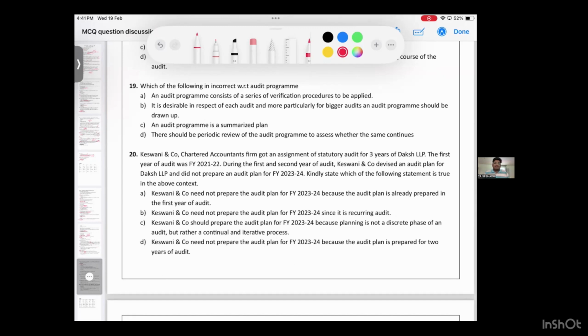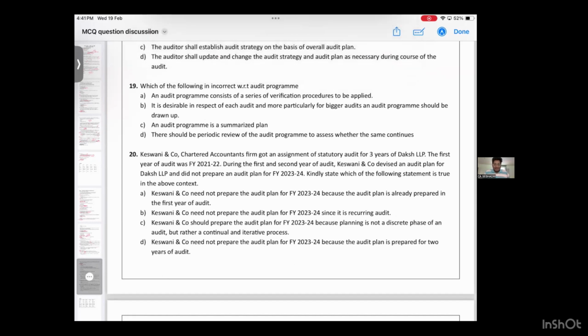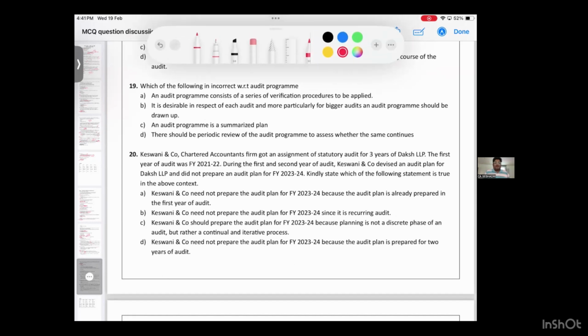Keshwani and Co., Chartered Accountants firm, got an assignment of statutory audit for 3 years of Daksha LLP. The first year of audit was financial year 21-22. During the first and second audit, Keshwani and Co. devised an audit plan for Daksha LLP and did not prepare a plan for 23-24. Come on, tell me.